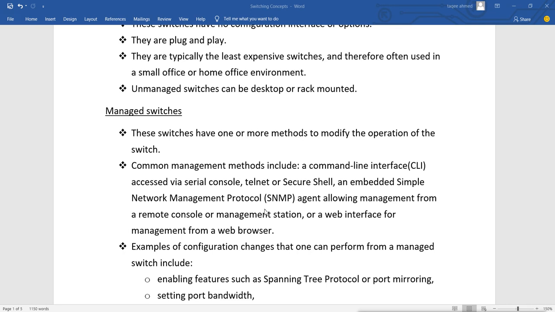So the best option is to connect through the console or secure shell, not telnet. Telnet is also not a secure way. So we can use the console or secure shell way to connect to the command line interface. That is the good idea. SNMP is a protocol, but it is not secure basically, because it works on UDP and it can easily leak the information.